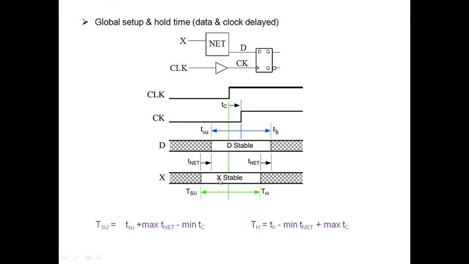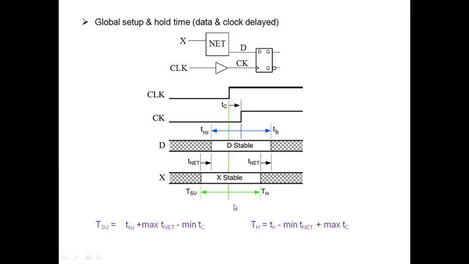Okay, this X waveform is nothing but the D waveform, but shifted by an amount of time, that is T net. Now because of the presence of the buffer here, the CK local clock signal is this one, where the reference event of the local clock signal is indicated by blue color, and the reference event of the global clock signal is given by green.